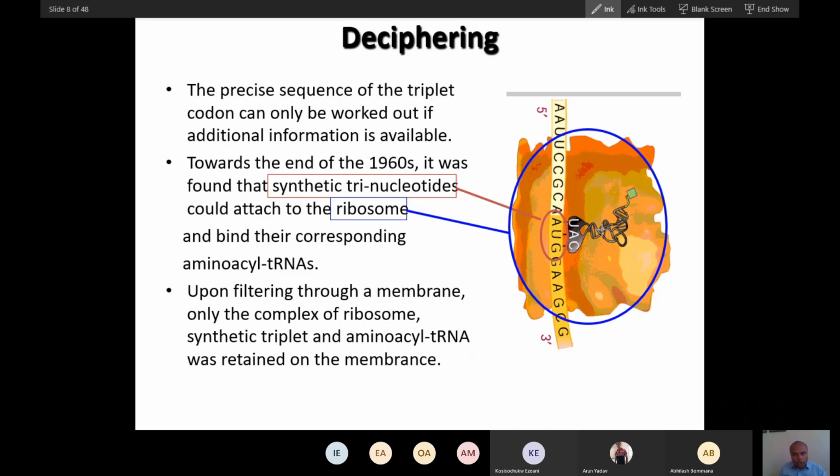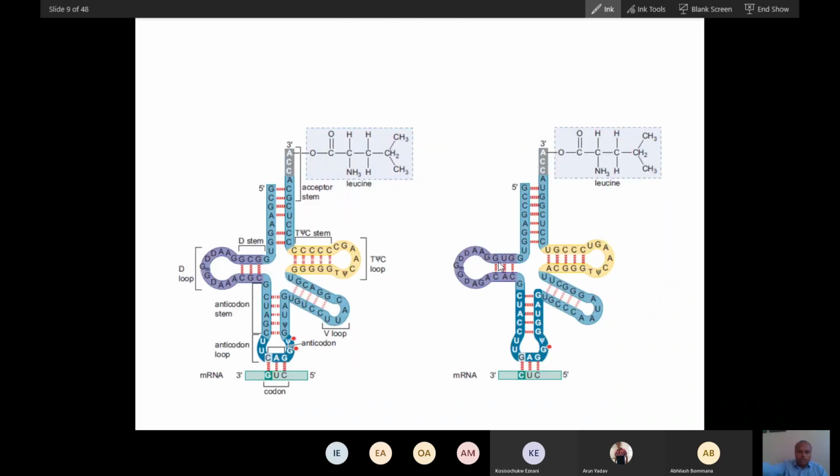This is how decoding, or deciphering, will happen. tRNA is very important for deciphering. One tRNA carries a specific type of amino acid, and when it binds to the codon, the codon gives meaning to that amino acid. So you can see GUC and CUC both give the meaning leucine.